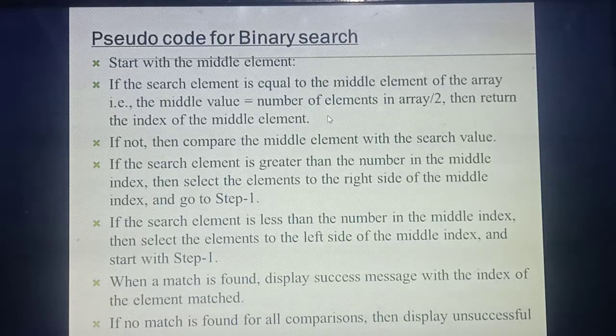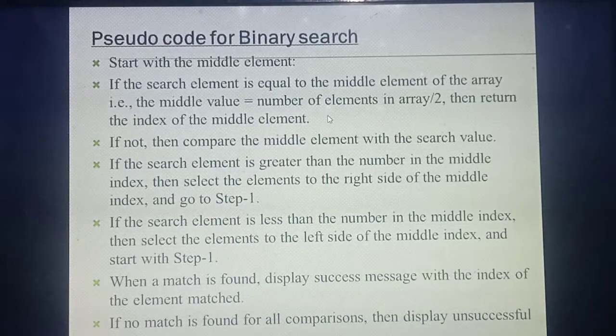Okay, first you are going to find the middle value. Next I said you need to take any one value as a search key value and keep it in mind. After getting the middle value, you compare the middle value with the search value. So if your search value is greater than the middle value, understood, that means higher than the middle element, then listen, your search always needs to go to the right side from the middle element.